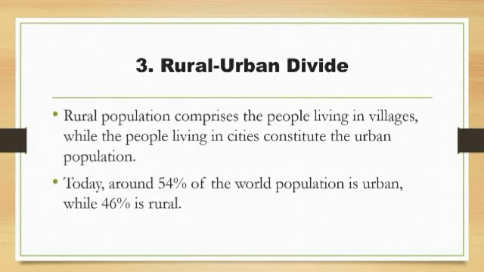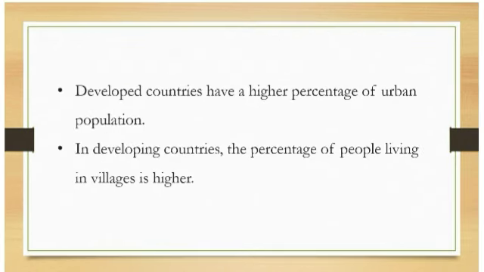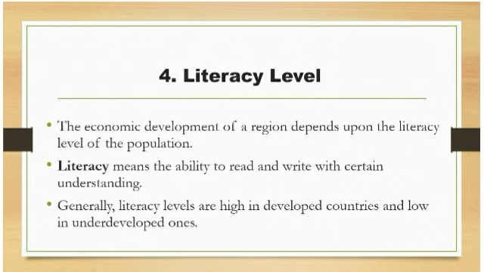We will move further. Naturally, there will be a high urban population in developed countries, which means more people living in the towns of developed nations, and in developing nations there will be more people living in the villages, which means the rural population will be higher compared to the developed nations. So this is the third component of the composition of the population.